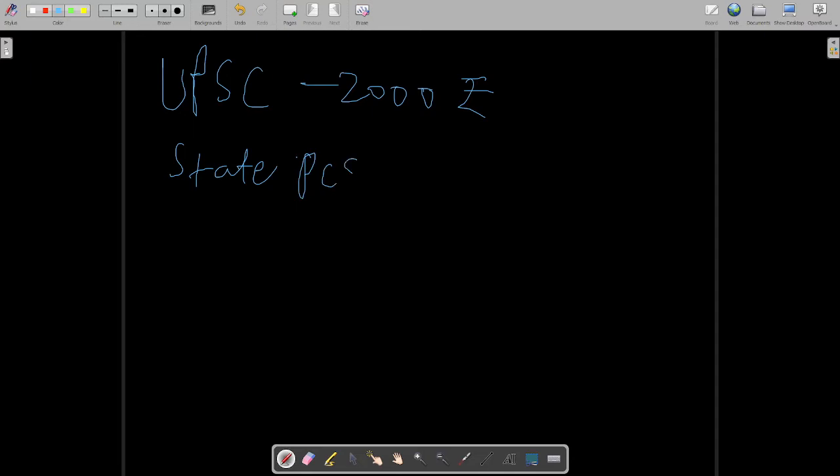Someone was asking what is the difference between state PCS and UPSC. So, very easy answer in one sentence. Suppose UPSC is a 2000 rupee note, then state PCS is 2 rupees. This much is the difference between UPSC and state PCS. This is how I can describe the difference between UPSC and state PCS.